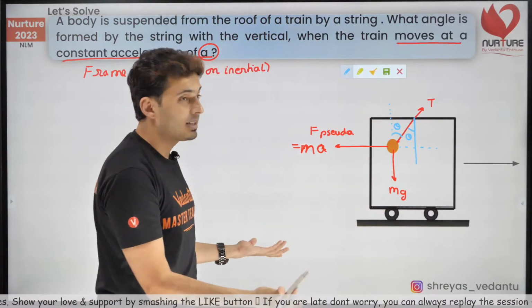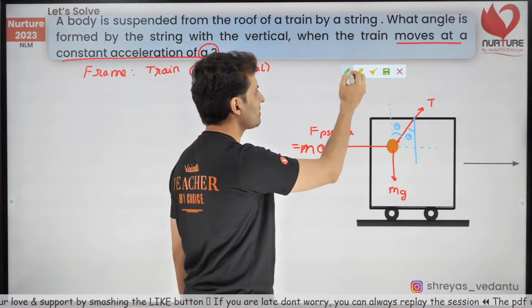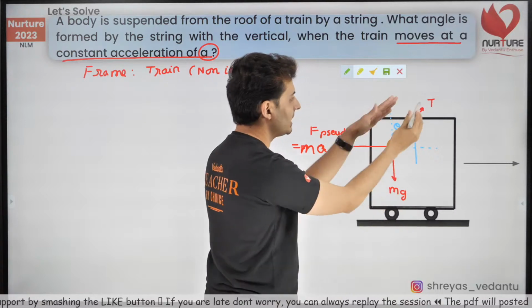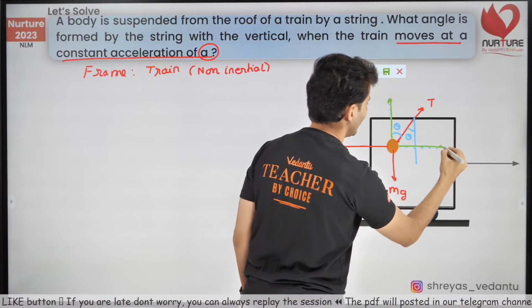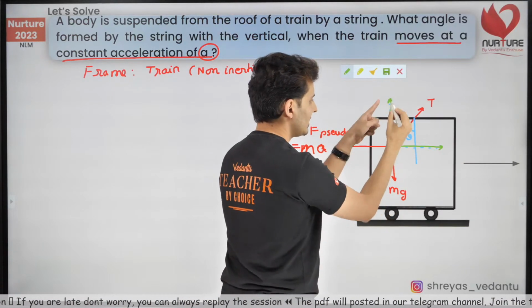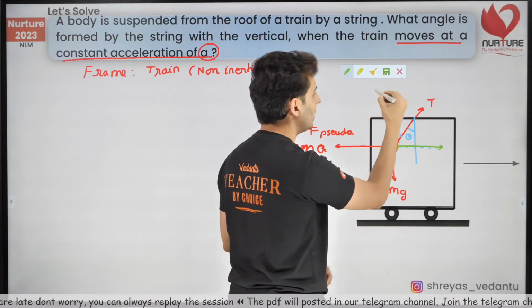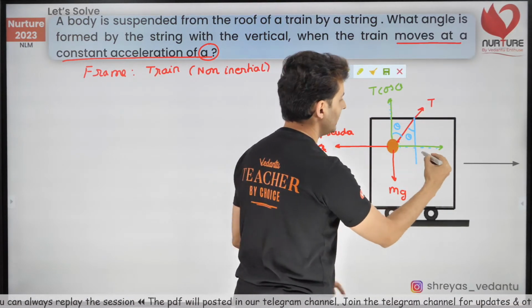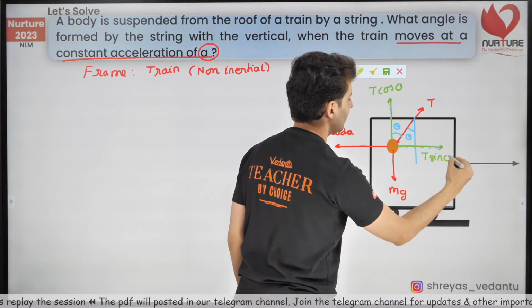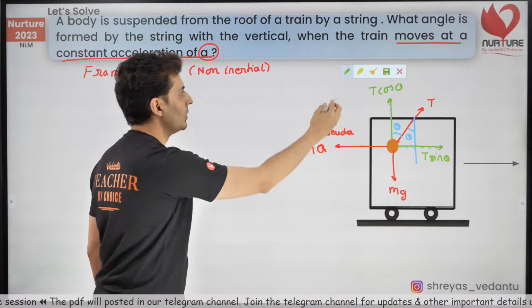So I think I need to split the forces. Whom am I going to split? It's obvious. I'm going to split the tension into two components. One component here and the other component here. The one which is closer, adjacent to theta, that's T cos theta. The one far away from theta, that's T sin theta. Now it's obvious what to do next.